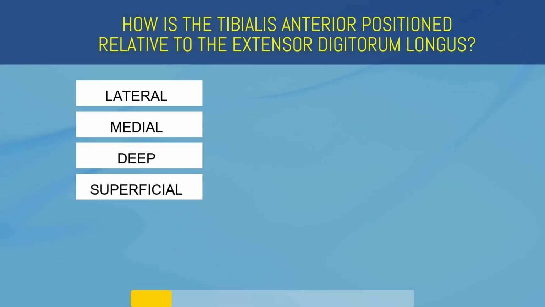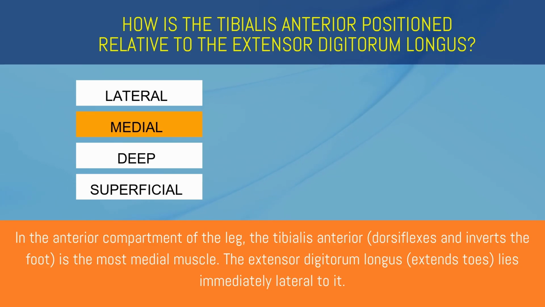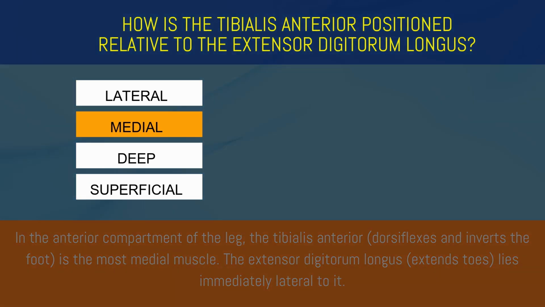How is the tibialis anterior positioned relative to the extensor digitorum longus? Lateral, medial, deep, or superficial? Medial. In the anterior compartment of the leg, the tibialis anterior is the most medial muscle. The extensor digitorum longus lies immediately lateral to it.